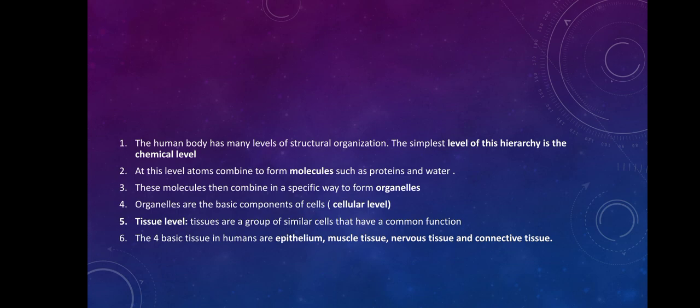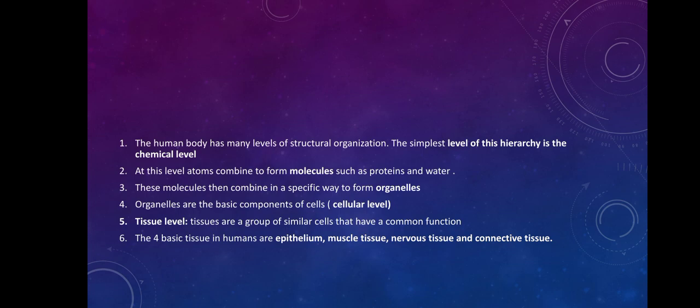From the organelle, we move to the cellular level. At the cellular level, we start seeing how life comes about. When we talk about life, it means the cell is capable of performing all the life functions that an organism performs: respiration, metabolic activities, all that takes place in the cell. So the cell is the basic structural unit of life, capable of performing all the functions that an organism can perform.